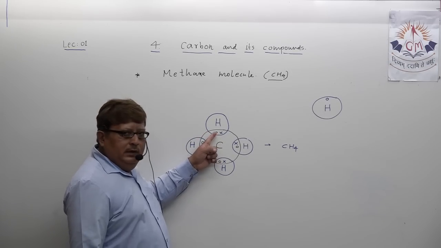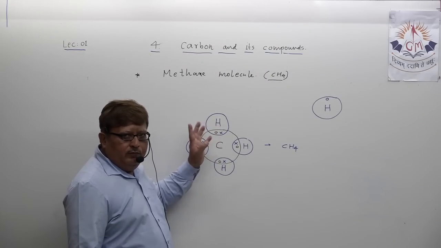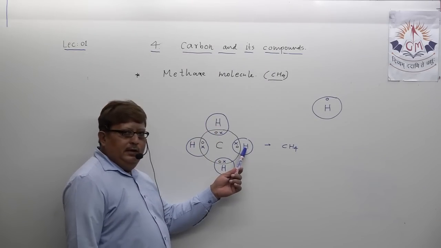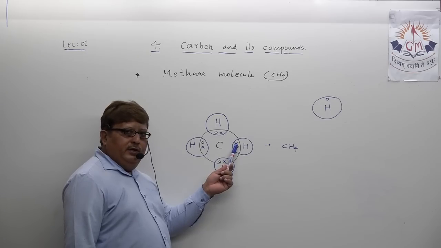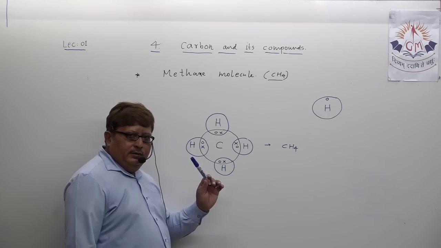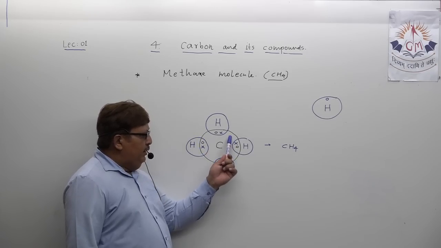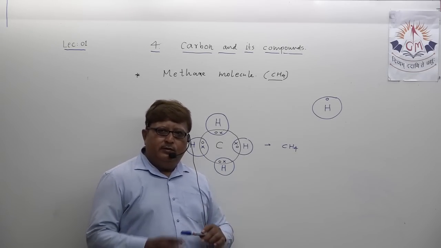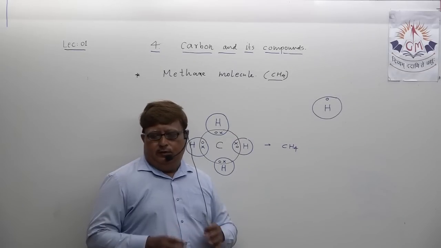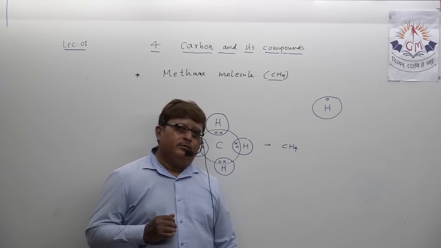In a covalent bond, the electrons shared are the property of both elements, not of only one element. So all the hydrogen atoms I have shown here got their only orbit completed and became chemically stable. Carbon has already got 8 electrons in the outermost orbit and became chemically stable. Understood, my dear students? This way the methane molecule is formed.